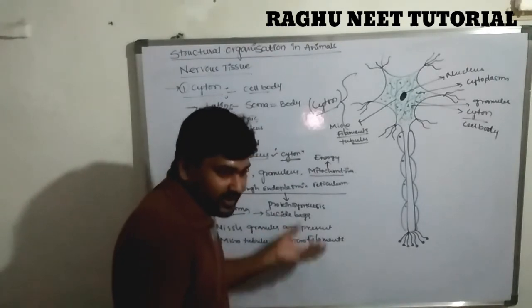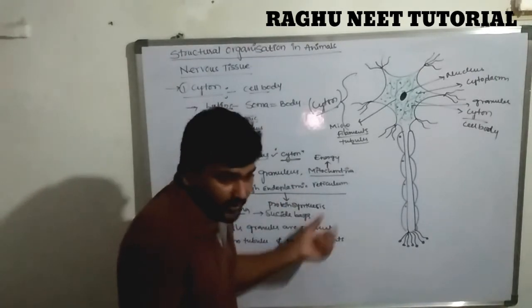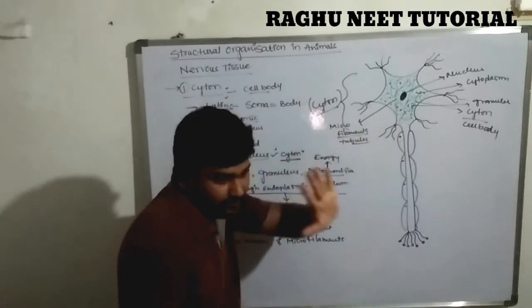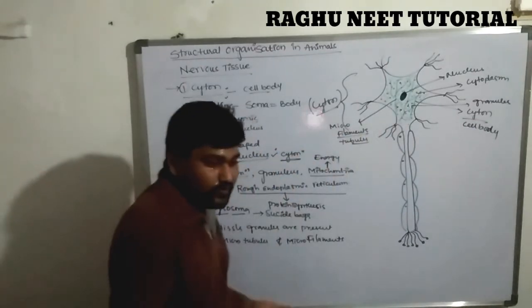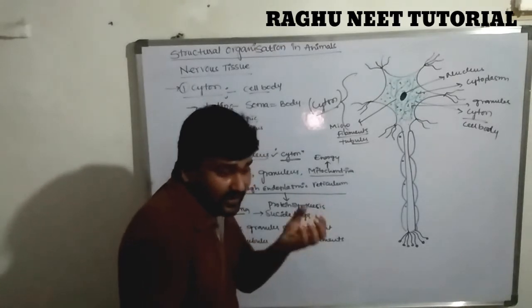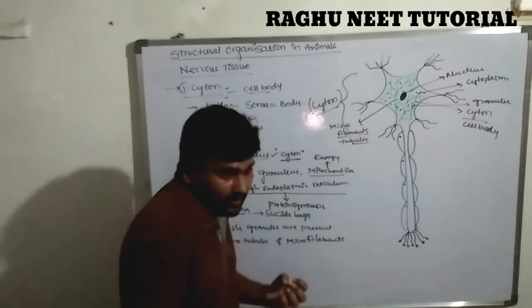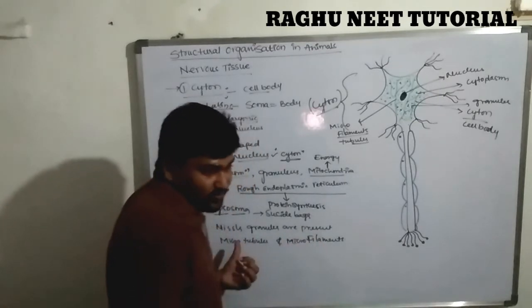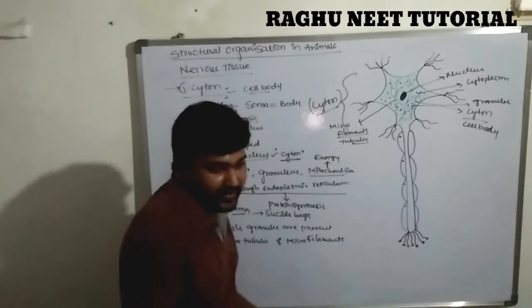The protein formation is done by the rough endoplasmic reticulum. It is located in the cytoplasm region. Clear? Next one is the lysosomes. After the aging of the cell, these are ready to be destroyed by themselves. So the cell containing lysosomes, the lysosomes are called the suicide bags.